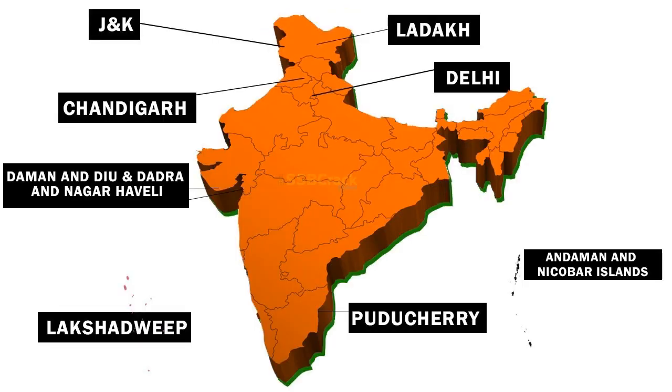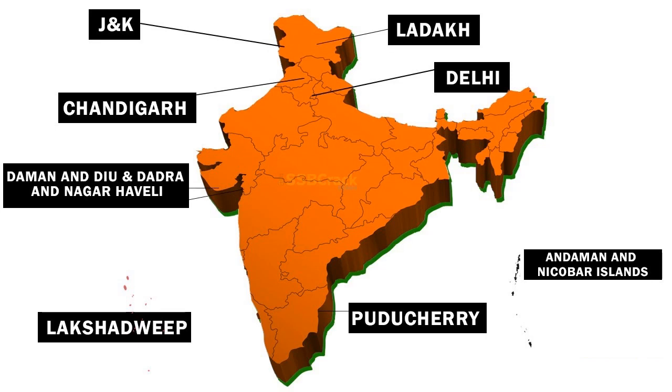In this map you can see the union territories. These union territories are Jammu and Kashmir, Ladakh, Delhi, Andaman and Nicobar Islands, Puducherry, Lakshadweep, and Daman and Diu and Dadra Nagar Haveli. Previously Jammu and Kashmir was a state, but it has been bifurcated into two union territories, that is Jammu and Kashmir and Ladakh. This was passed as an act by the Parliament on 6th August 2020.